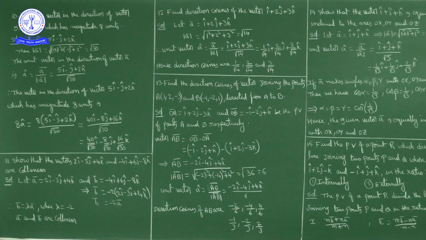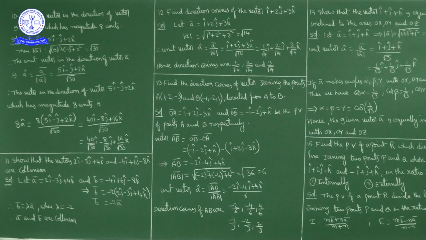So the i component ratio, j component ratio and k component ratio are all equal. Corresponding components are in the same ratio. So the given two vectors a bar and b bar are collinear vectors. If one vector is some scalar multiple of the other vector, then the two vectors are collinear vectors.